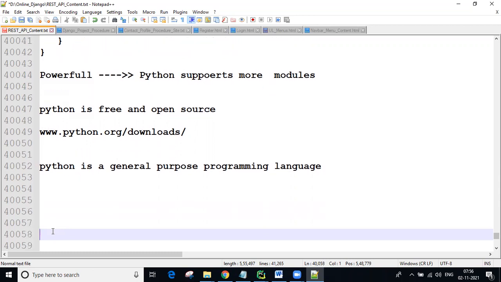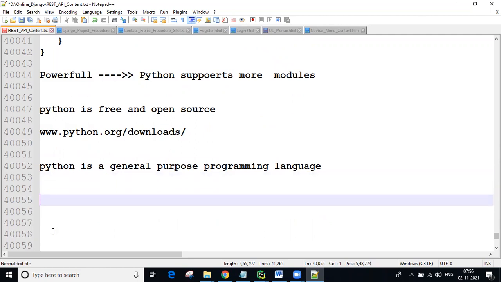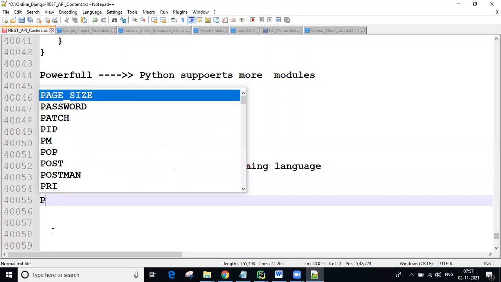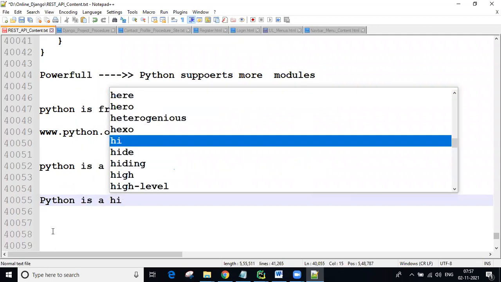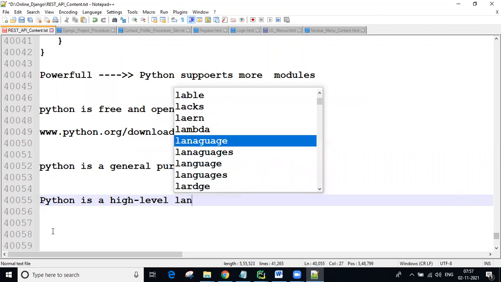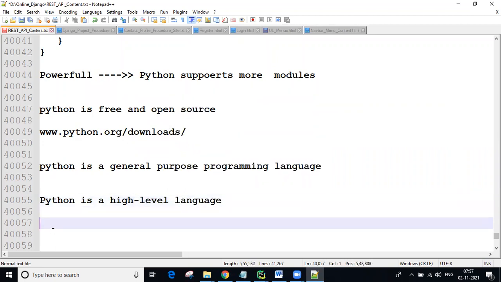Okay, guys. This is one point. And next, Python is a high level language. How can you say Python is a high level language?